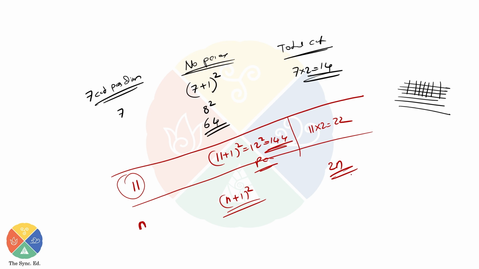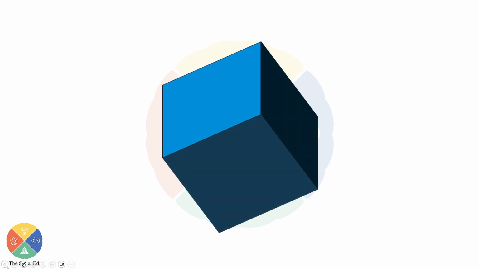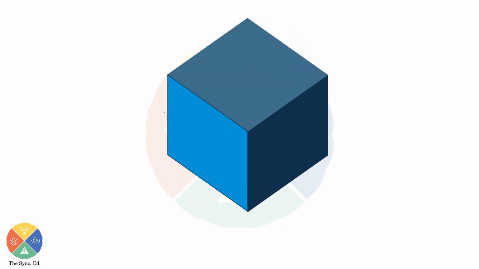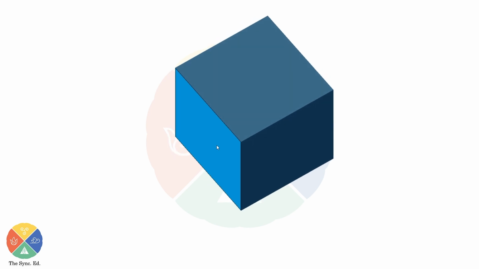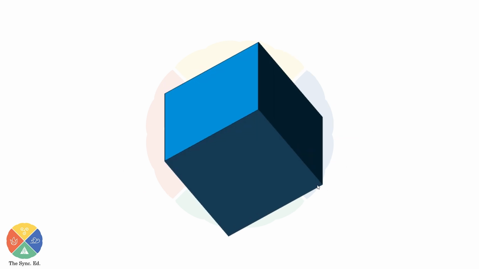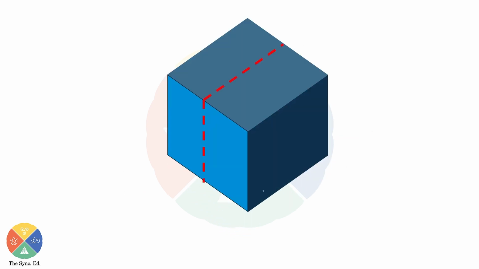Now let's take the same thing, but let's expand it to a three-dimensional object. Okay, a cube. A cube is a three-dimensional object. A square was a two-dimensional object. Here, three-dimensional objects are there. Therefore, the difference which is going to happen here is that this term, instead of square, will become cube. This term, since there are three dimensions, is going to become 3. That's the only difference. Let's see how things are going to form.